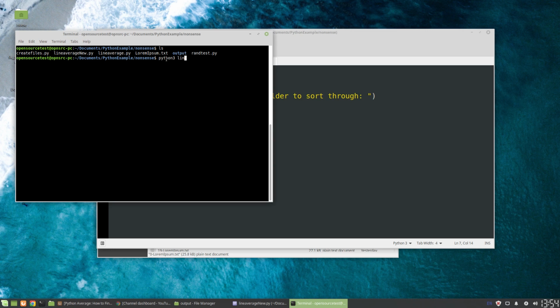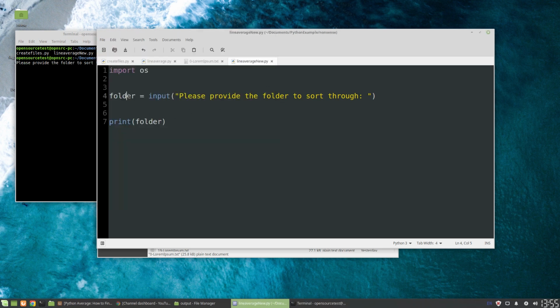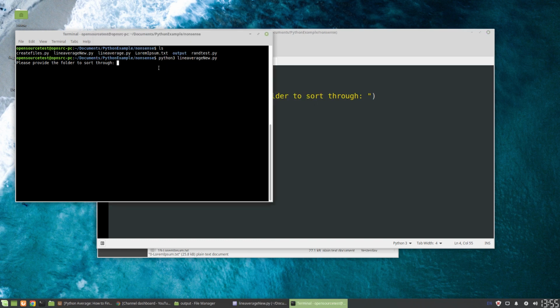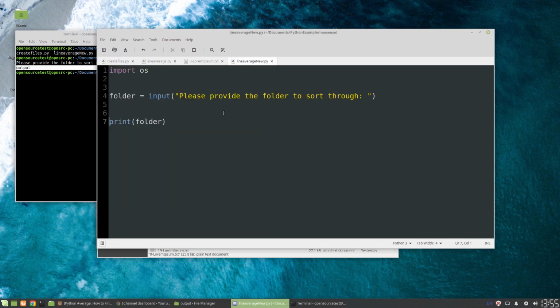And we want to call line average new. Okay. And then again, this is the prompt. This is what we just called here. So this is the please provide the folder to sort through. Now our folder here is this output, say, and we type in output, and it prints what we just read in. So this is showing that thus far the program's working.